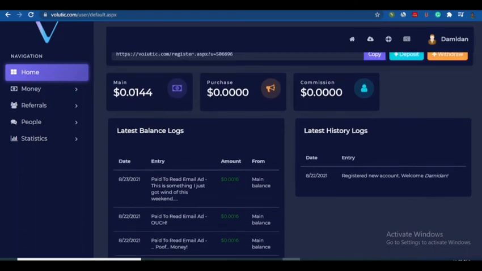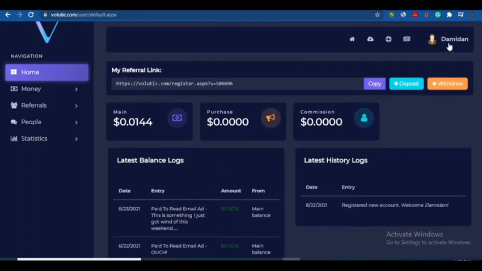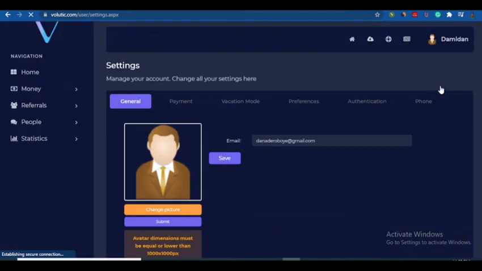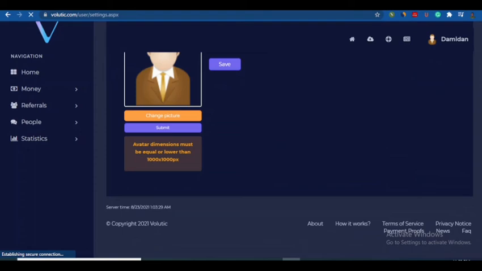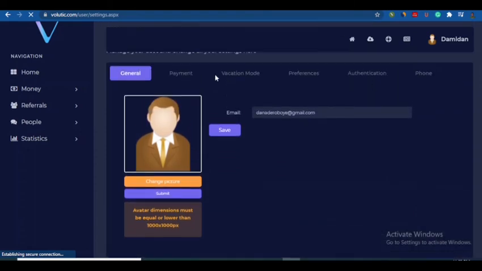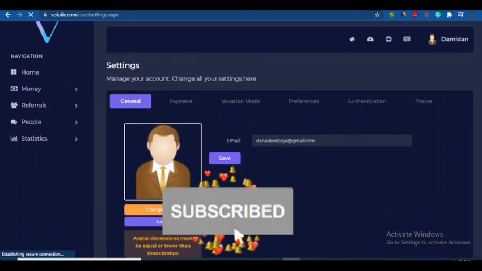Alright, so if you want to withdraw, it's very important that you come to your profile here and click on settings. You have to enable your Payeer. Payeer is the payment processor you are going to use to be able to withdraw money. As you can see here, I've actually enabled my own Payeer. So when I come to payment, you see that my Payeer has been enabled.